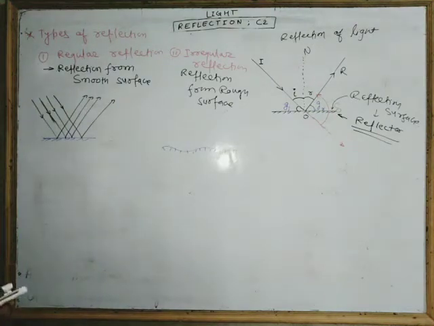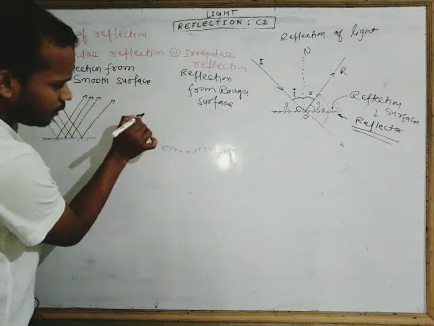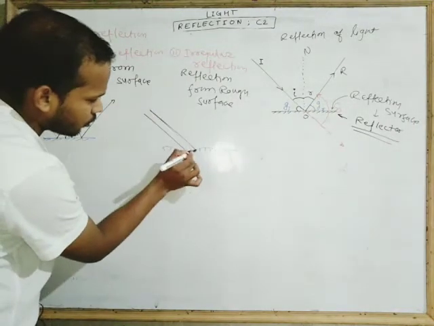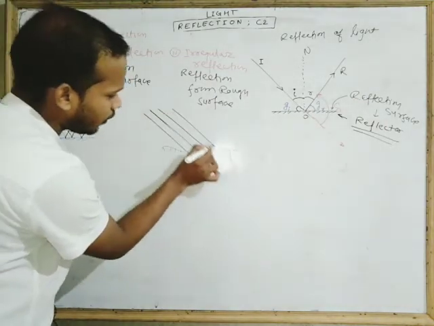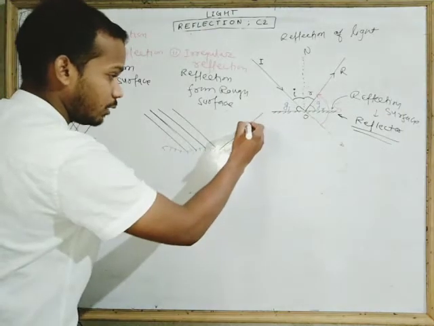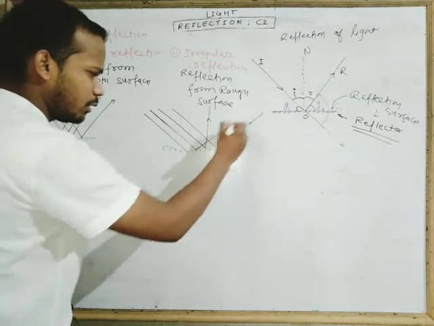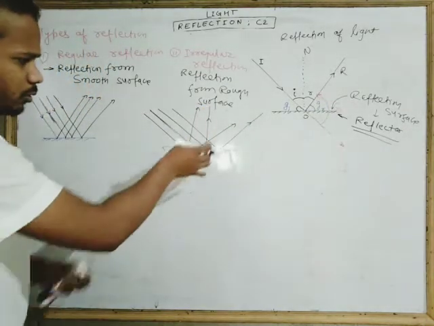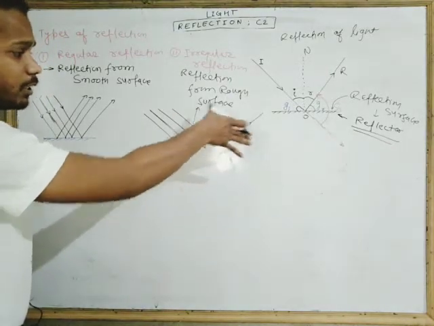But when the light falls on this rough material, different light rays go in different directions. So look, this reflected ray gets diffused.